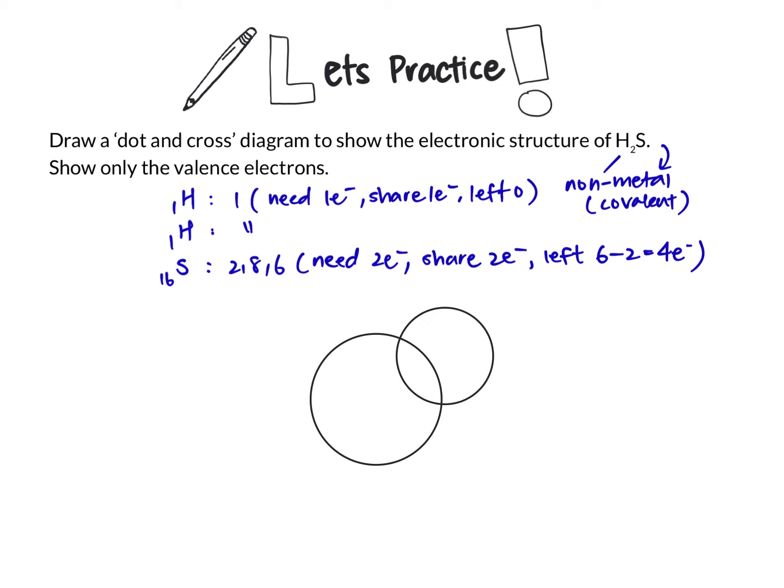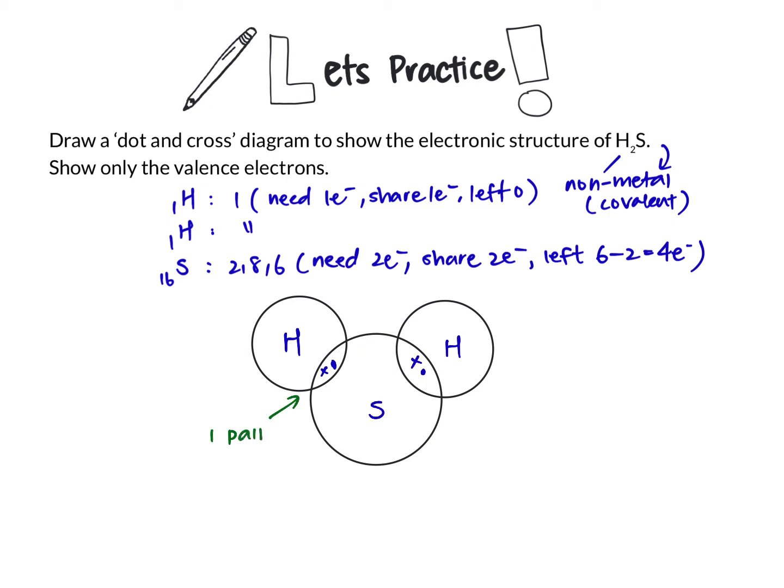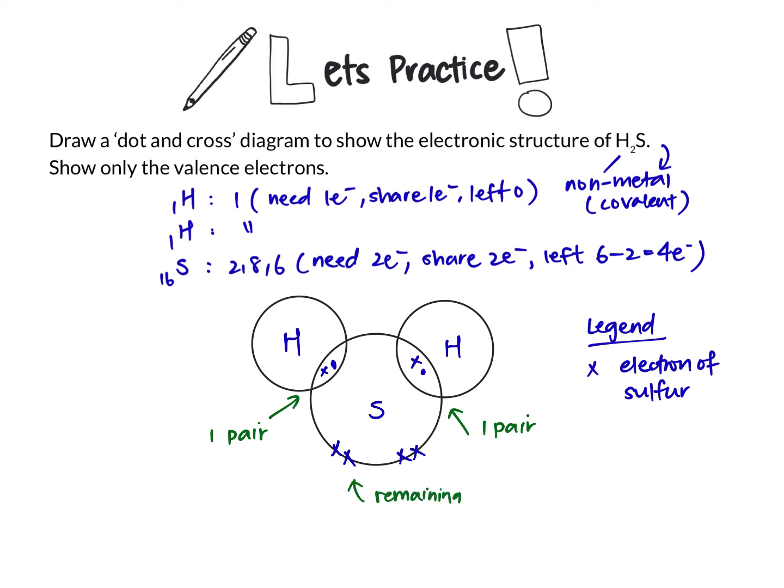Likewise, draw symmetrically and share electrons to be filled up, 1 pair for each hydrogen, which gives 2 pairs in total for sulfur. Now, because I'm using cross for electrons of sulfur, I will use 4 crosses to represent the remaining 4 electrons that are unshared.